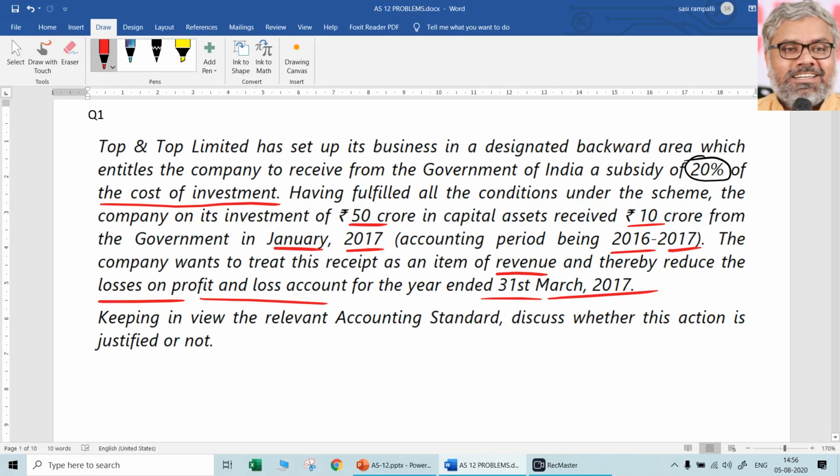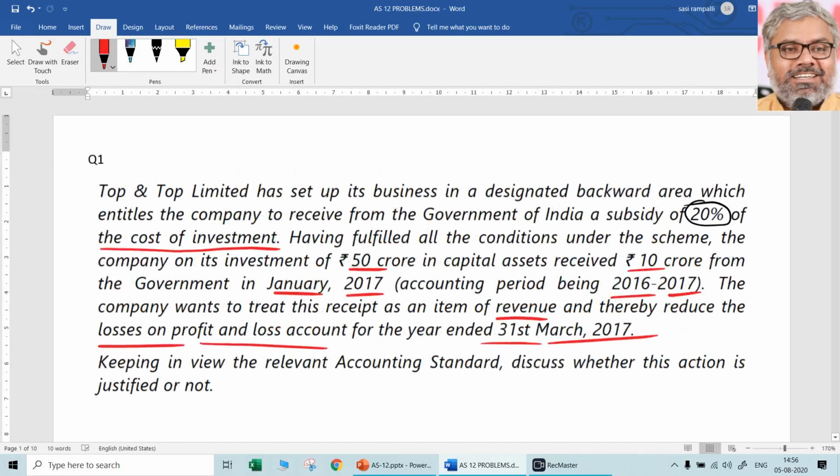Again, you have to refer to Accounting Standard 12. This is not a revenue grant. This is a grant that is given by the government while Tip and Top Limited was setting up a new business in a designated backward area, which means it is in the nature of a promoter's contribution. Neither is it a revenue grant nor a grant related to any specific asset.